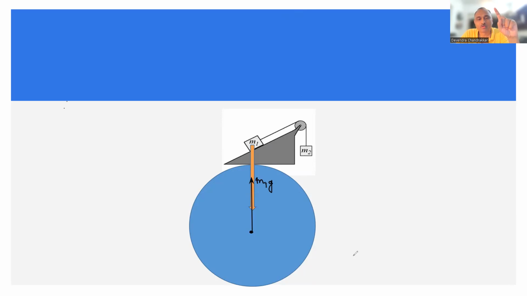First question is, who is applying this force, the orange colored force, that is M1G, on this object? Who is applying this force on M1? Answer it. Earth. Earth is pulling this object down. Yes or no? Yes.